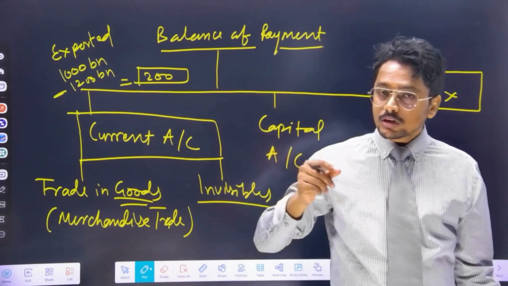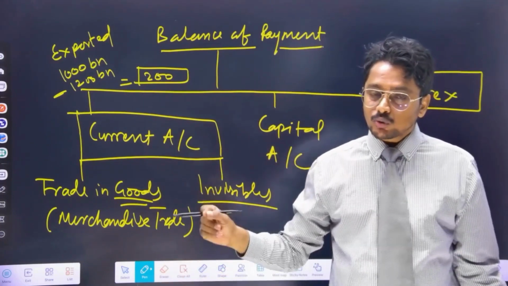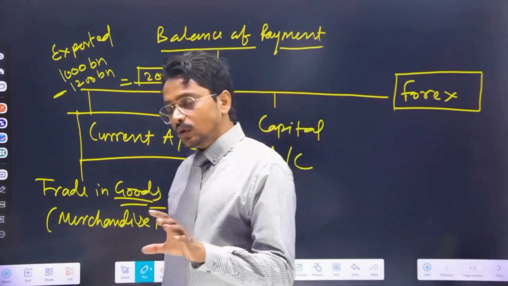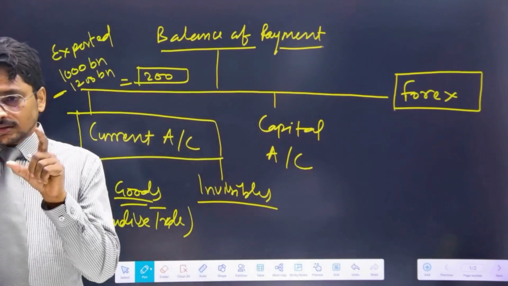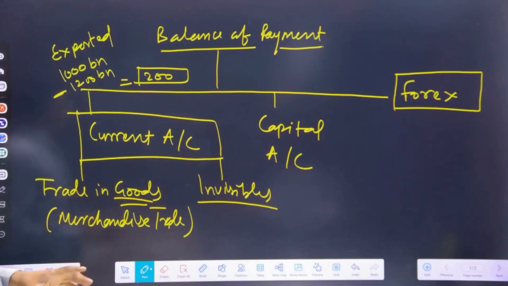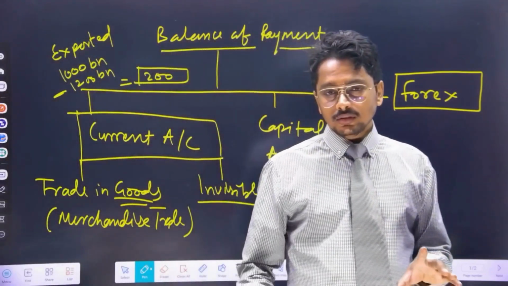We have imported more than our export in the category of goods. So this 200 will be known as merchandise trade deficit.